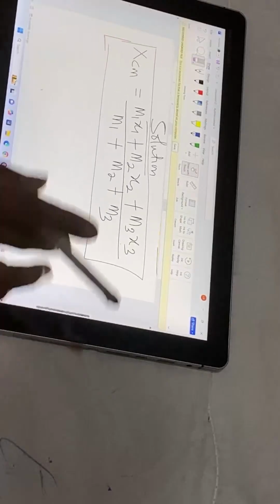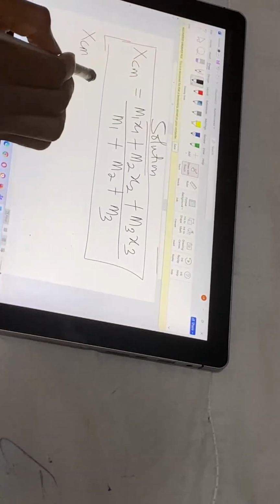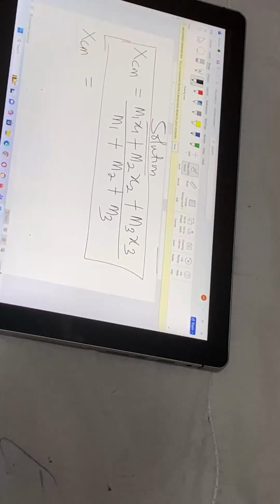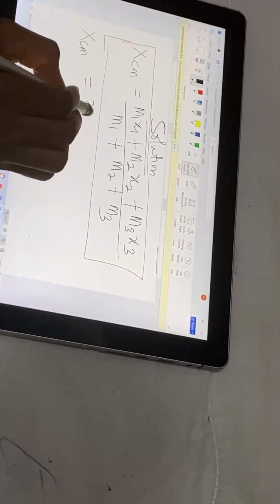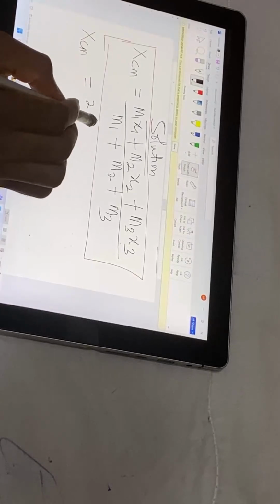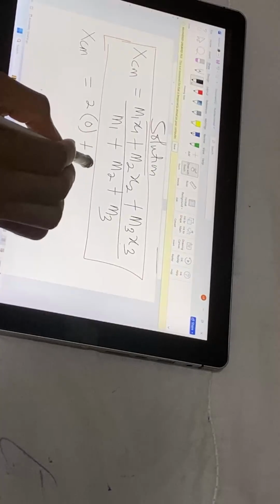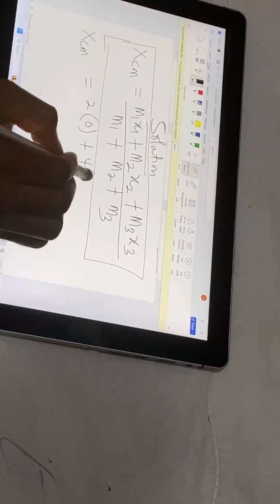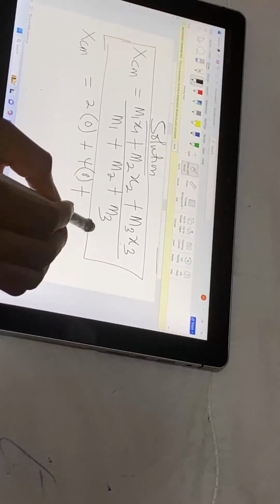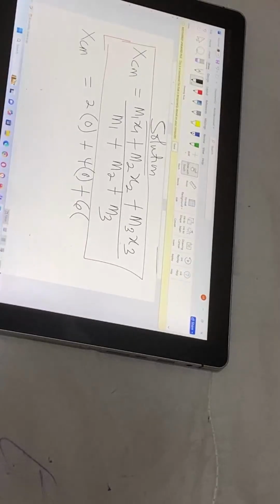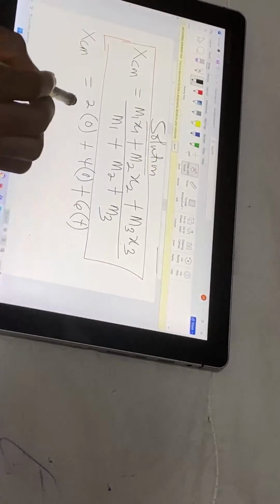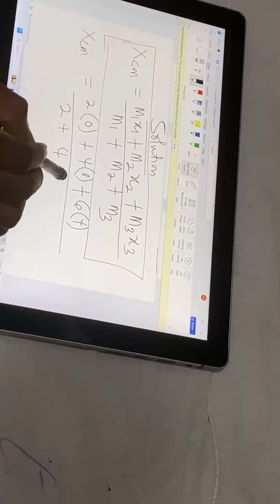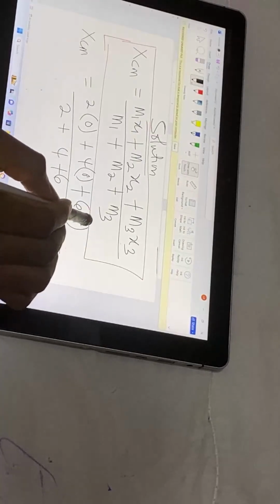When you do that, X center of mass will be equal to m1 is given as 2, into x1 is given as 0, plus m2 is given as 4 into x2 is given as 0, plus m3 is given as 6, x3 is given as 4, over 2 plus 4 plus 6.